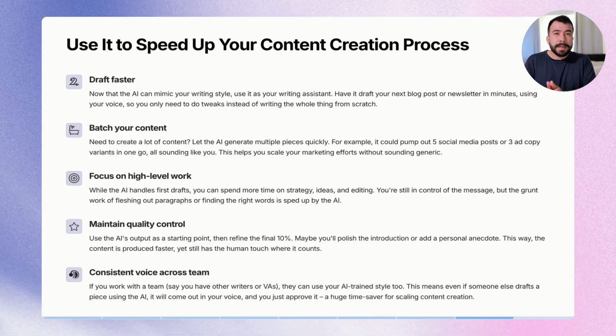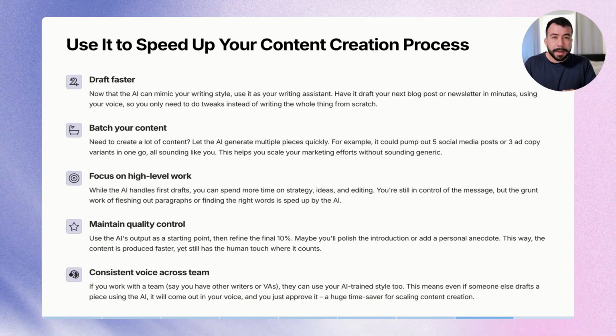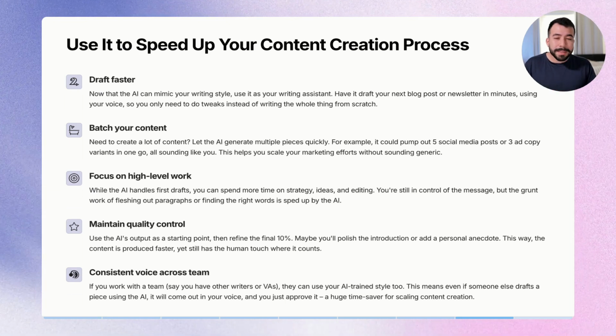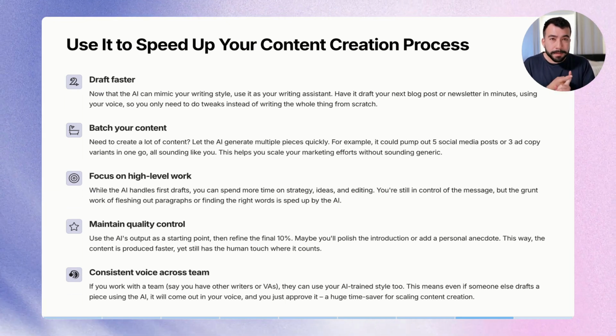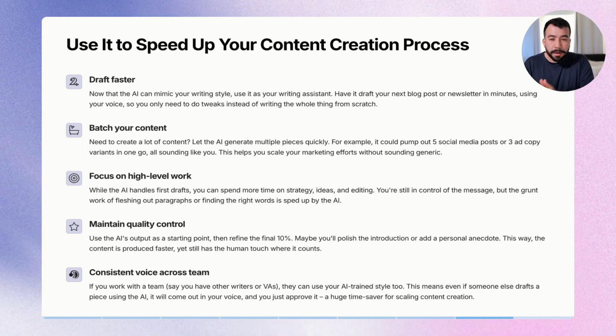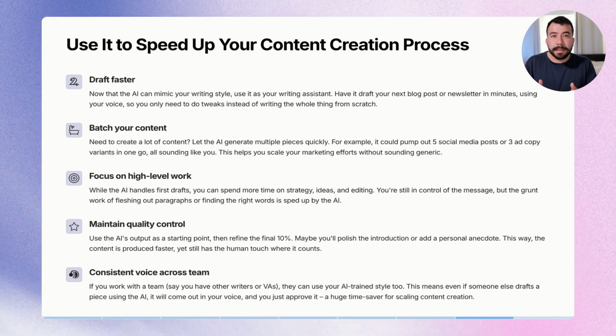So once you've created the project or Poppy AI board, now you can use this to speed up your entire content creation process. You can start to draft faster, so you can use AI to model your voice and use it as an assistant. So you can finally have your draft ready in minutes instead of 30 minutes to an hour.